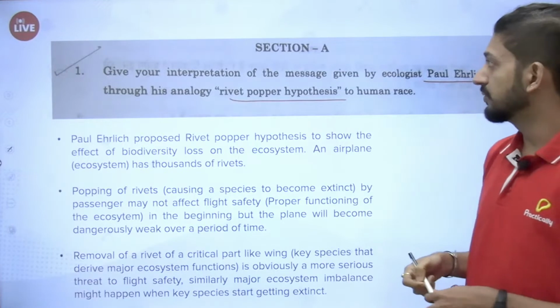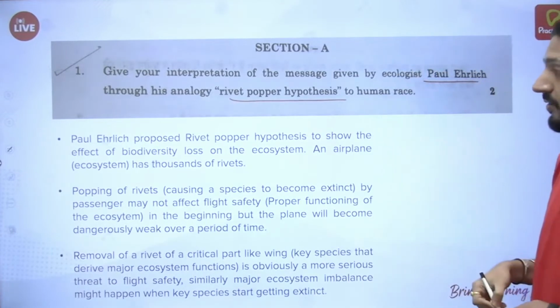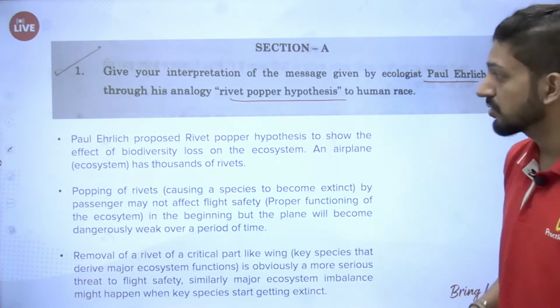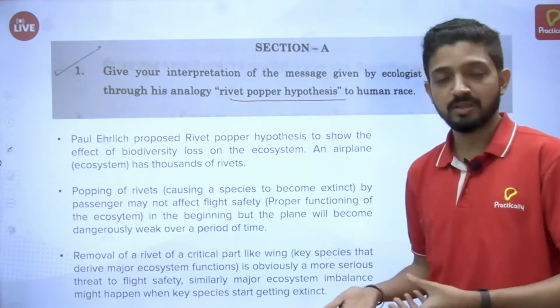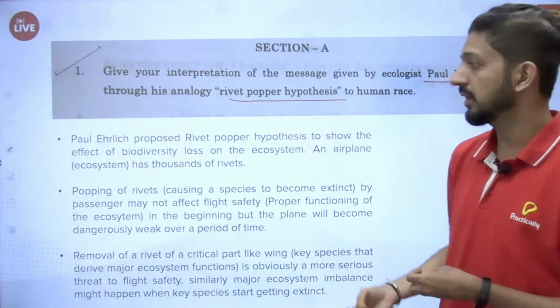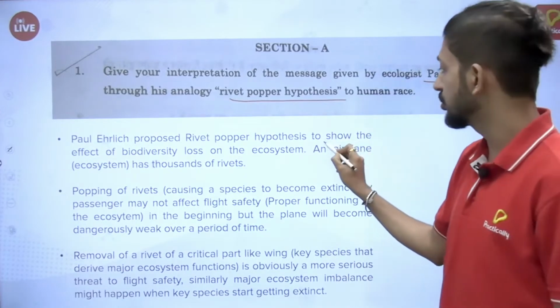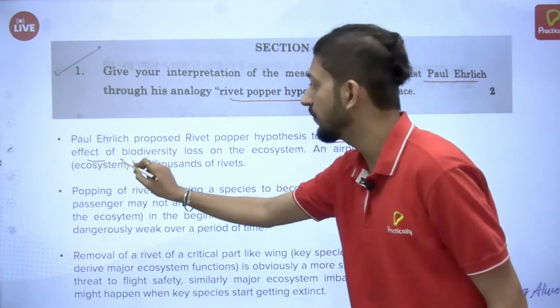So we need to first mention the interpretation of the message given by Paul Ehrlich. First of all, we need to explain what his hypothesis was about. So it was to show the effect of biodiversity loss.